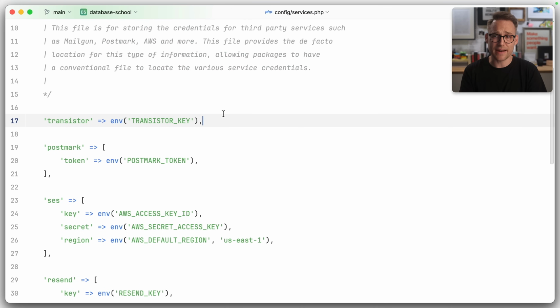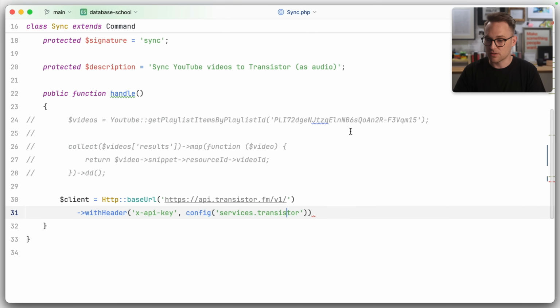The reason we don't pull it out of the env anywhere besides the config files is that once the config files are cached, it won't go back to the env. So if you do this in production, you need to make sure that you're only referencing env in config files. There's a little freebie for you.